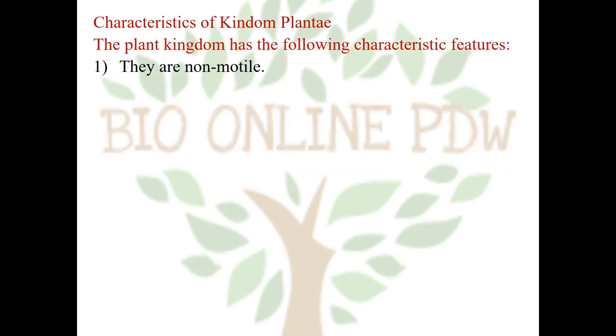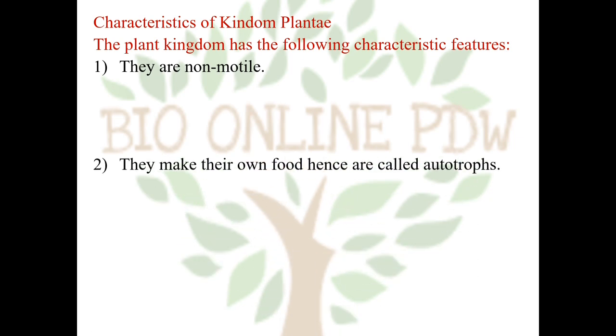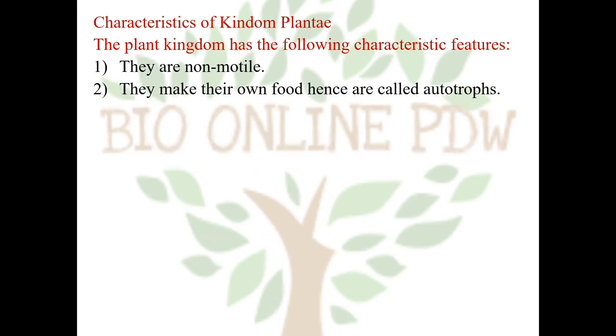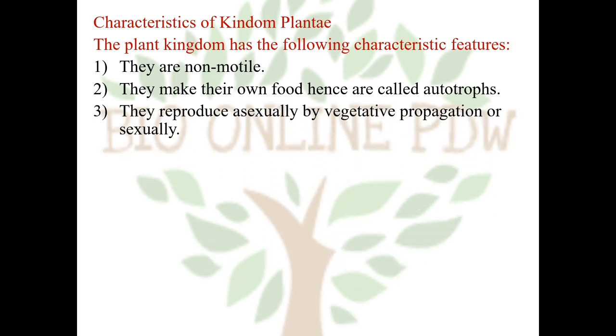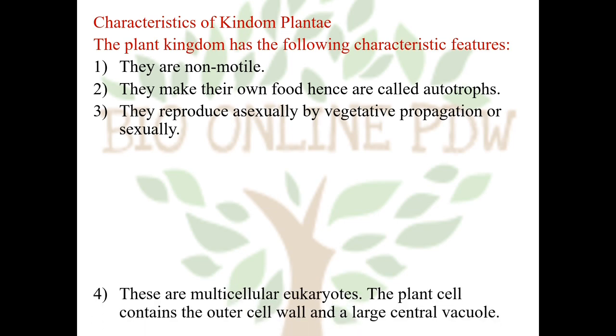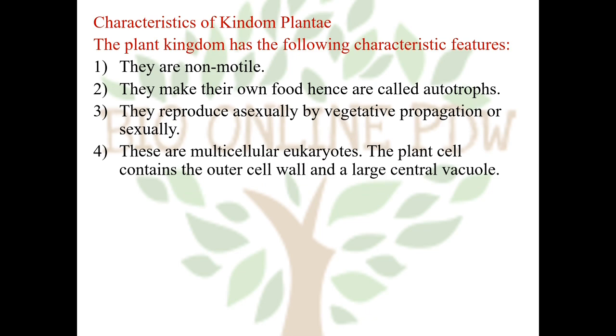First characteristic, they are non-motile. They make their own food, hence they are called autotrophs. Plants can reproduce asexually by vegetative propagation or sexually. These are multicellular eukaryotes. The cell contains an outer cell wall and a large central vacuole.